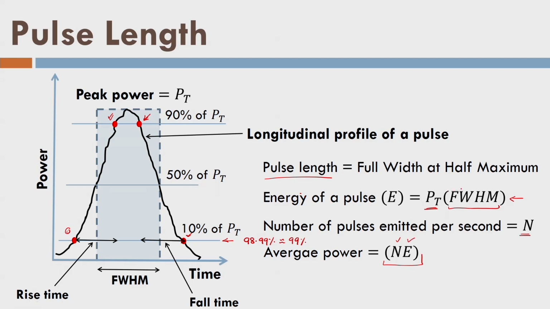So now you can see we are triggering pulses over a very short duration, which is FWHM. PT is very, very high, sometimes 2 kilowatts, because the 2 kilowatts is concentrated over a very short duration. And that is why we can have n very high. That means I can release sometimes 10 to the power 5 pulses in 1 second. And that is an advantage of the laser. And that is why we want to use the laser, so that we can acquire the data at a very fast rate with high accuracy.